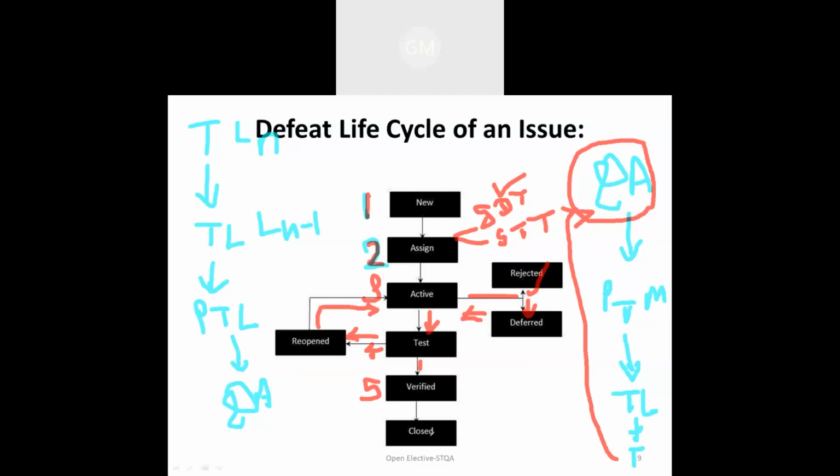So before closing, verification is done, and after verification, if something is found, again it will go to the new stage. If something is found in the verification stage, then it will go to the first phase, that is the new phase. If not, then that defect is going to close. Like this the defect life cycle is going to work. Any doubt in this defect life cycle, students?